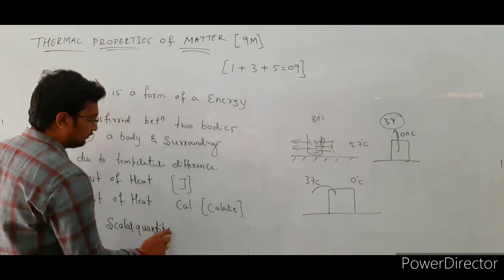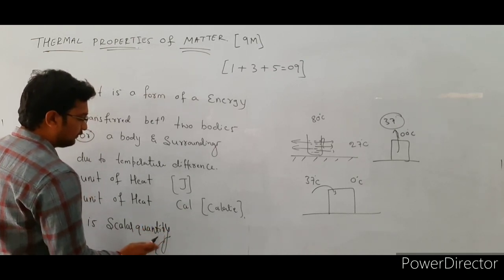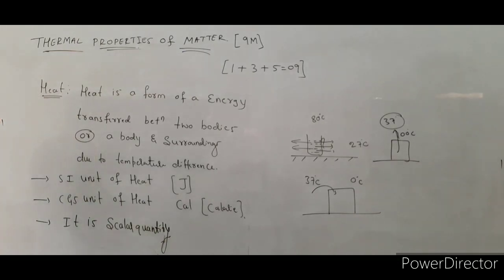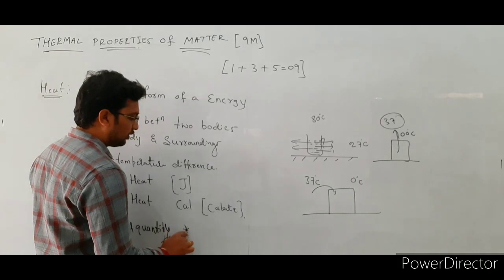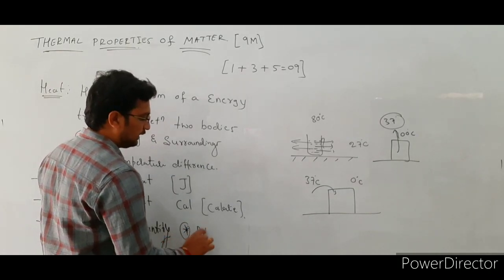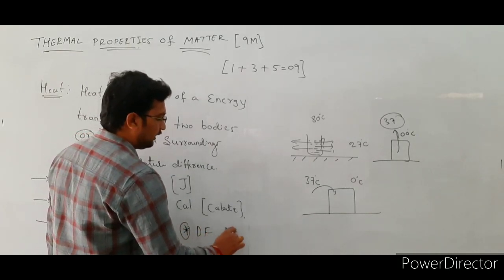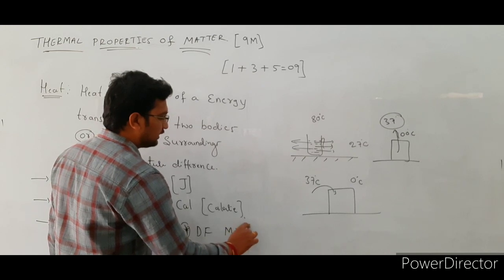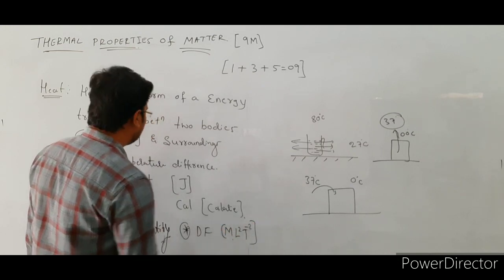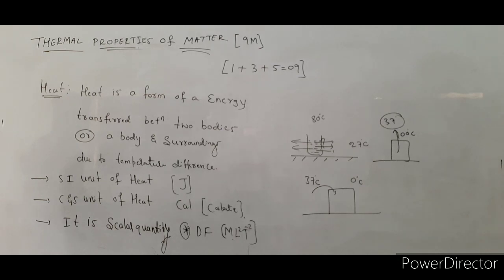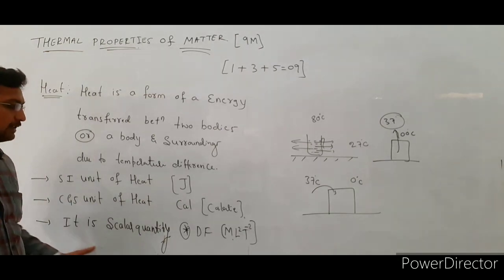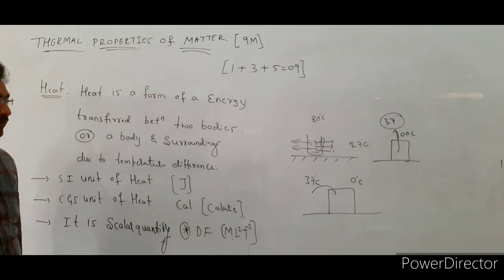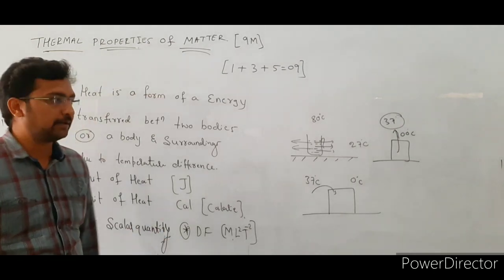Scalar quantity. Right. The next one. The dimension formula for heat is M L square T to the power of -2, right? So this is about the heat. The unit of heat is joule, another unit of heat is calorie, and it is a scalar quantity. The dimension formula for energy is also M L square T to the power of -2.